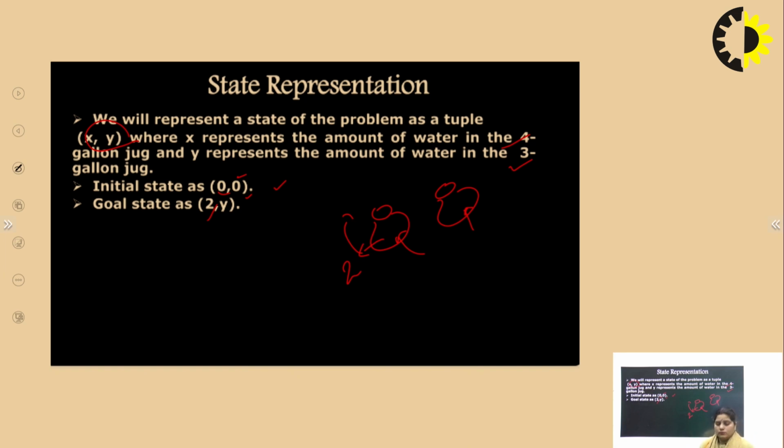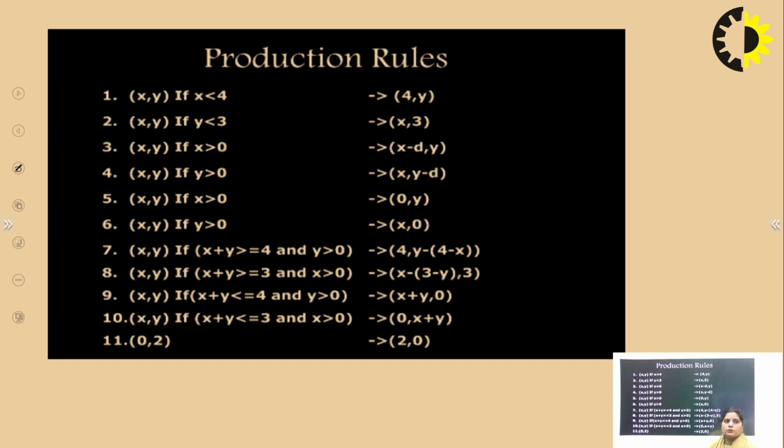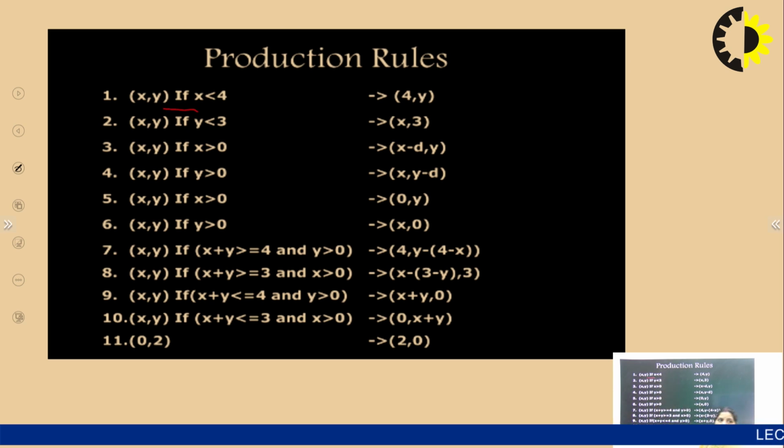Now move on to the production rules for this problem. Initially we have (x, y), and if x is less than 4, then the production rule gives (4, y). The second production rule states that if y is less than 3, then (x, 3), meaning the 3-gallon jug is filled with 3 gallons of water.